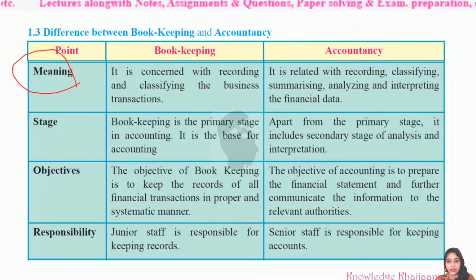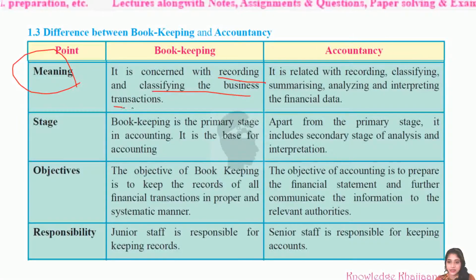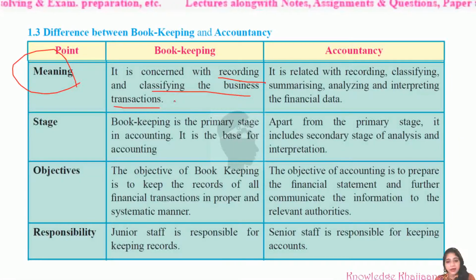What is meant by bookkeeping? It is concerned with recording and classifying the business transactions. The business transactions are only recorded and classified. In my earlier lecture, I had shown you one picture in which one person was bringing some bill, and another person was recording that bill after taking the proper decision on where that bill should be recorded. That is called classifying.